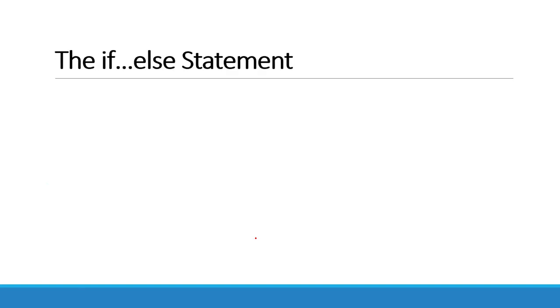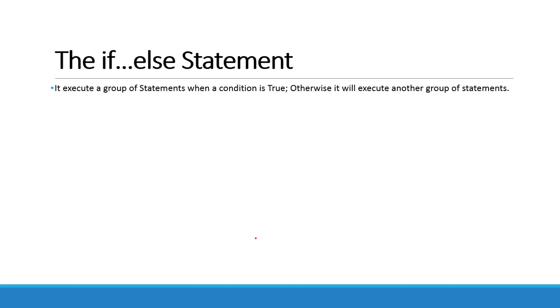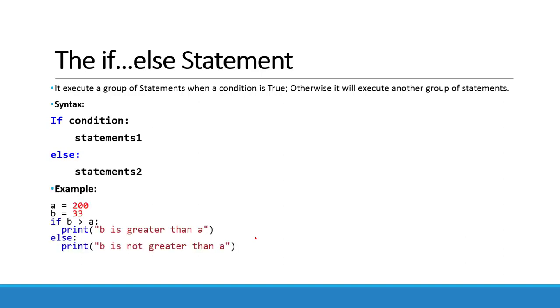Next, we will see the if-else statement. It executes a group of statements when a condition is true. Otherwise, it will execute another group of statements if the condition is not true. The syntax for if-else is: if, then the condition. If the condition is true, then statement 1 will be executed. If the condition is false, then the else part will execute statement 2. The example is: if b is greater than a, print b is greater than a. Otherwise, print b is not greater than a.